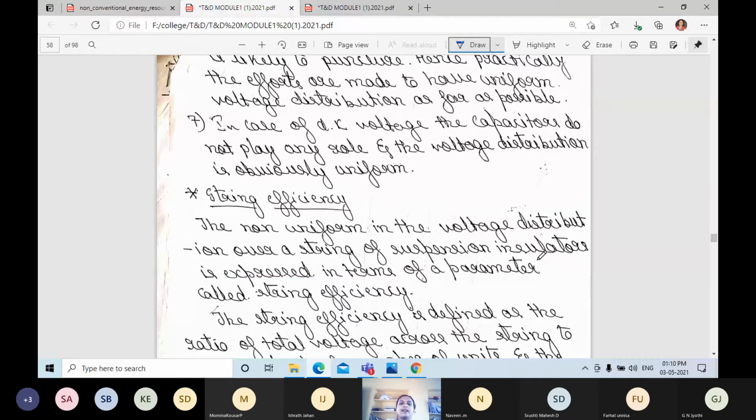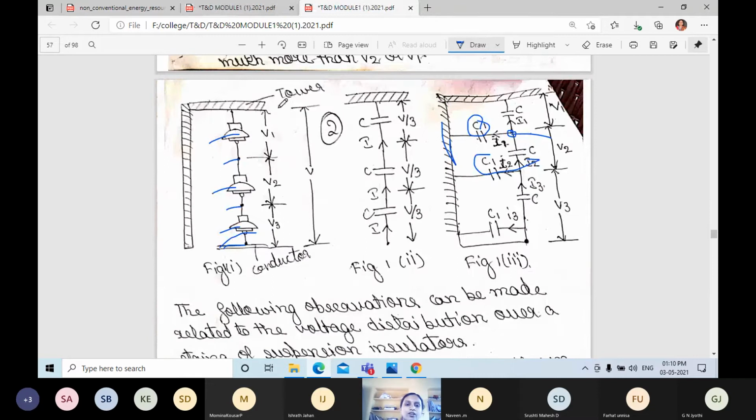By diagram only we can say here voltage across the string. That is, voltage across the string means this is a whole string. For example, we have written voltage across the total insulator. Suppose this insulator has 3 discs, though it may have more discs. Here I have taken the example of 3 discs, and the total voltage is, for example, 11 kV. The voltage across these 3 discs is 11 kV.